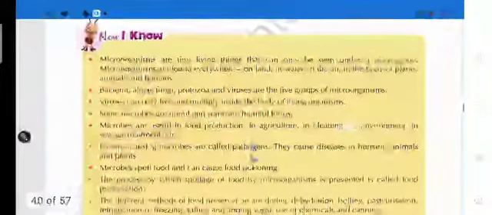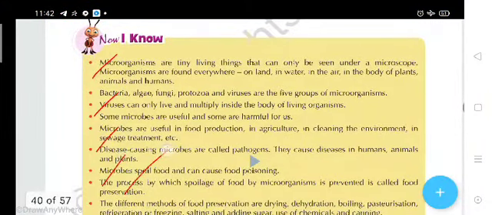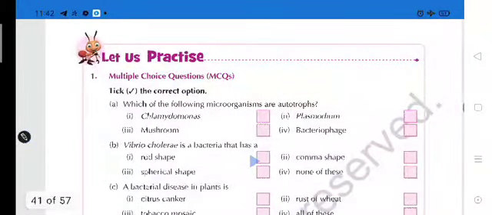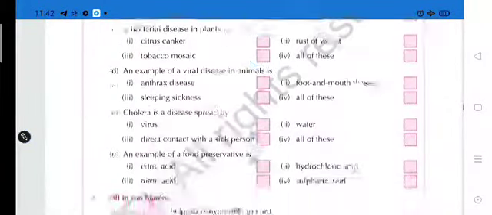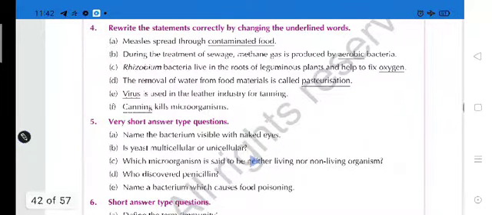And the moral of this chapter is here. You can read these sentences one by one. It will be helpful for you. Now students, using a pencil you have to complete these short question answers, MCQs, fill in the blanks, one word answers, rewrite sentences, and very short answers also. Okay students, take care.